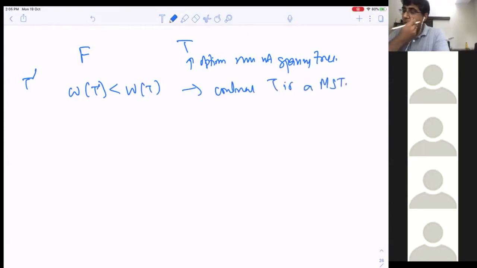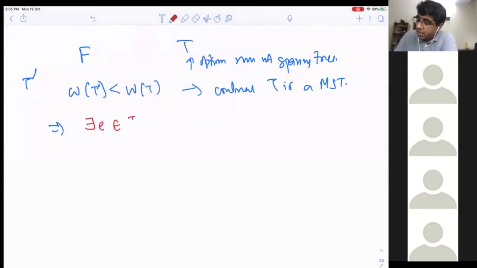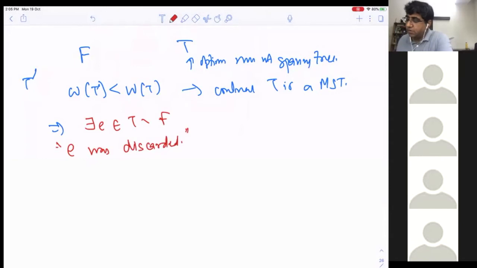Okay. And so you ask yourself: F and T are not the same, which implies there exists E in T minus F. Now, but look, E is not in F. It means E was discarded. What is the meaning of E was discarded?